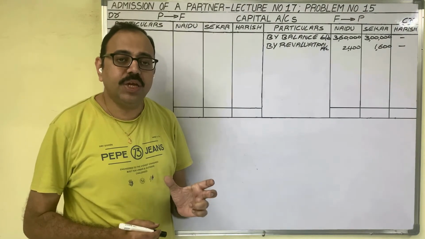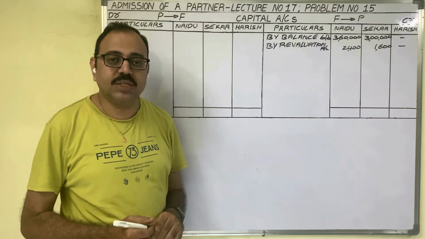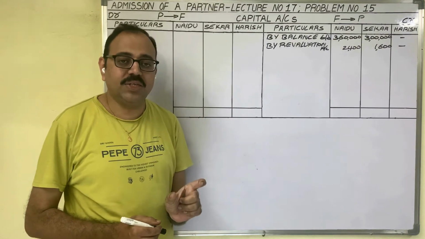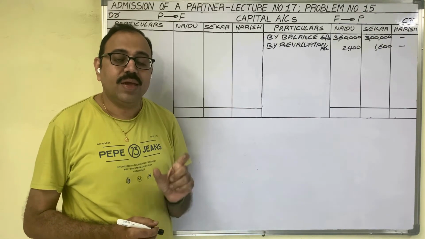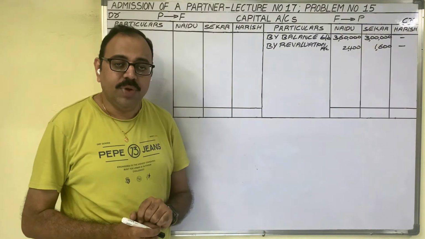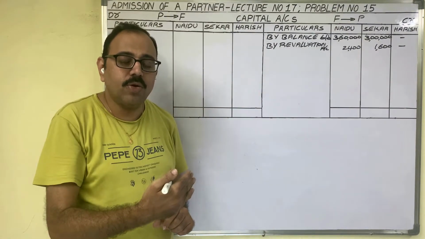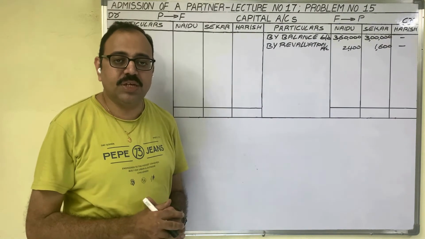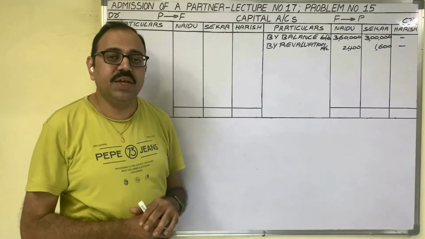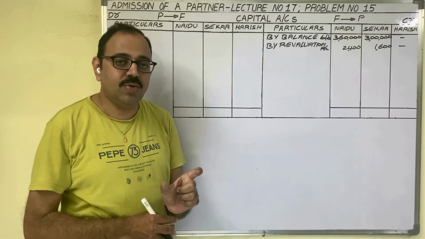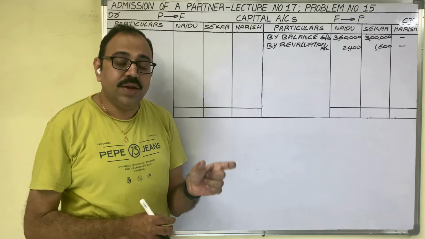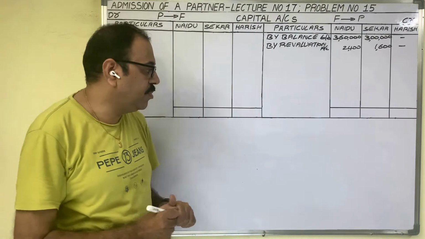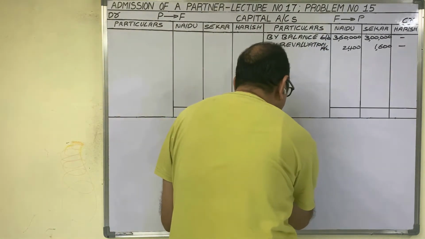Harish, the new partner, is bringing 2 lakh rupees capital into the business. In the old balance sheet asset side, cash balance is given and bank balance is given. When both are given, cash balance we should consider. Means Harish is bringing 2 lakh rupees into the firm in the form of cash. That is our assumption. So cash is coming from Harish. Cash account is a real account because cash is an asset. Real account rule: debit what comes in, credit what goes out. As cash is coming, cash account we should debit.